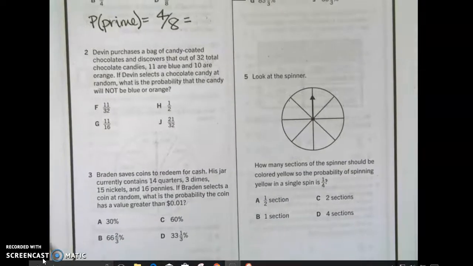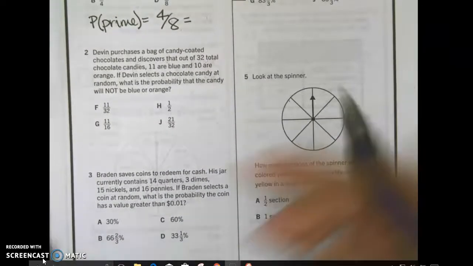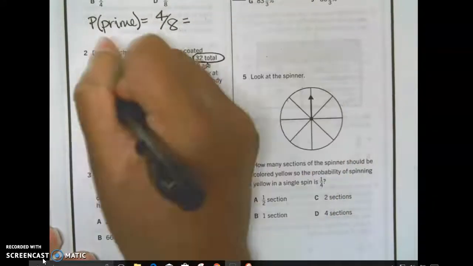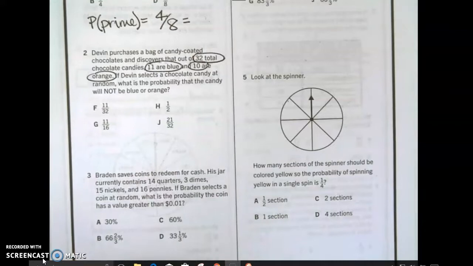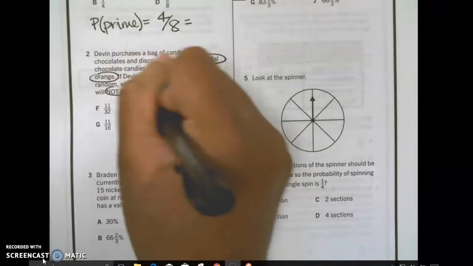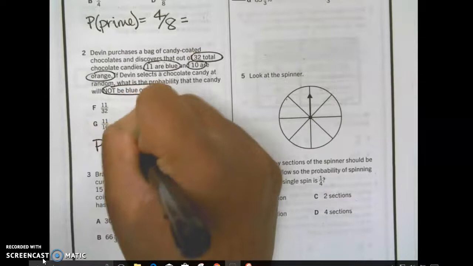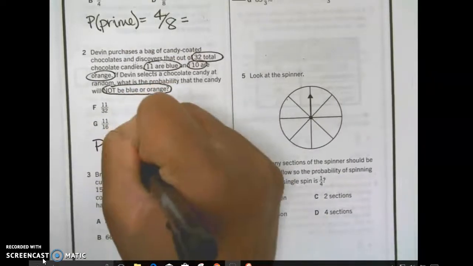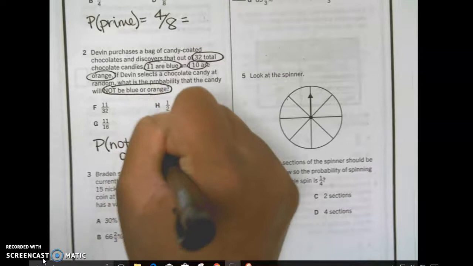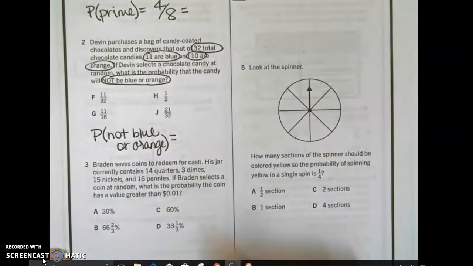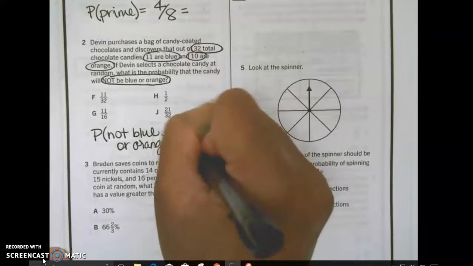Devin purchases a bag of candy-coated chocolates and discovers that out of 32 total candies, 11 are blue, 10 are orange. If Devin selects a chocolate candy at random, what is the probability that the candy will not be blue or orange? So you take blue and orange. How many does he have altogether? 32.